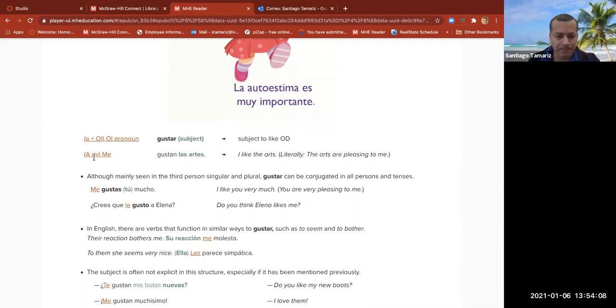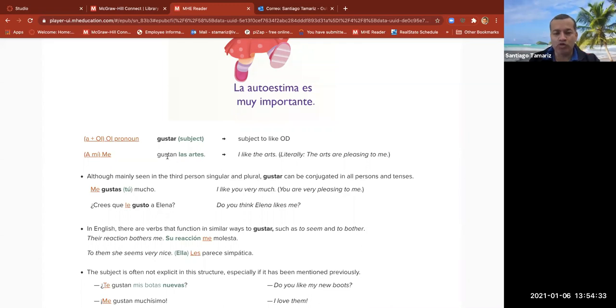A mí, me, indirect object. We're going to use mí in this case because we have a preposition a, and this is an exception to the rule. This is called a prepositional pronoun. A mí, me, indirect object pronoun.